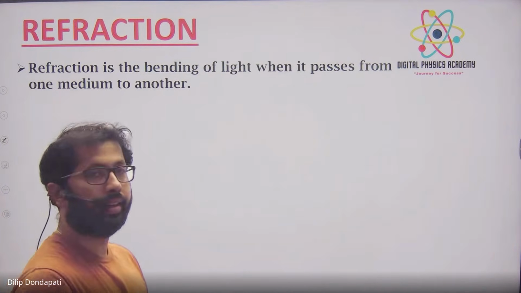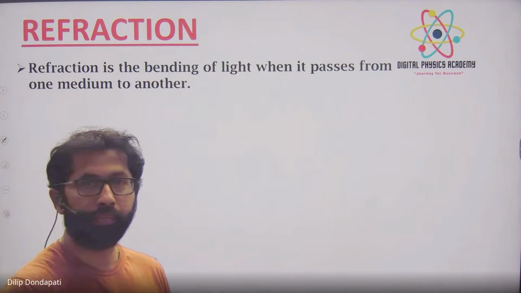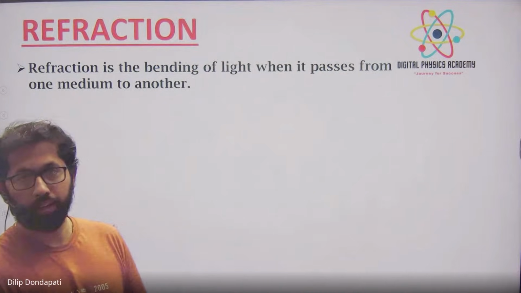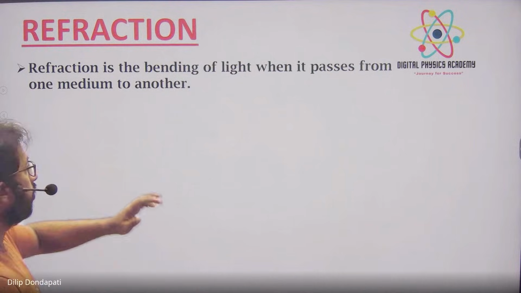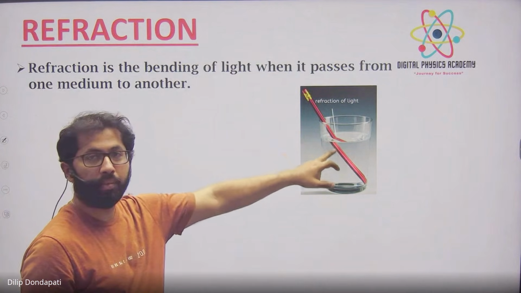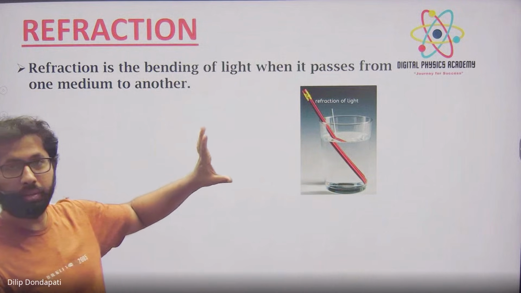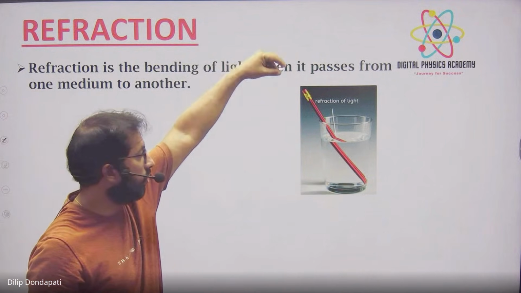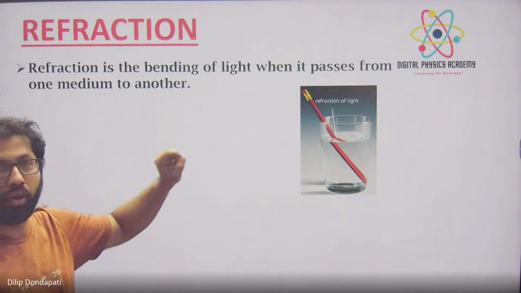Why is it bending when it passes from one medium to another medium? The density. Speed of light changes. In air the speed is different, and suddenly in water it is different. One example you can even do at home with a pencil: you put a pencil and you feel it is broken if you see it from a side view. This is the phenomenon we call refraction.